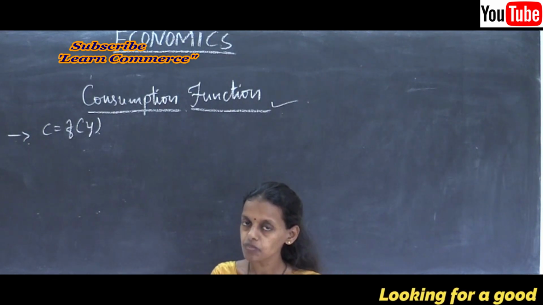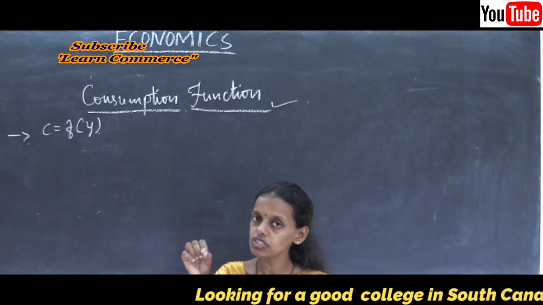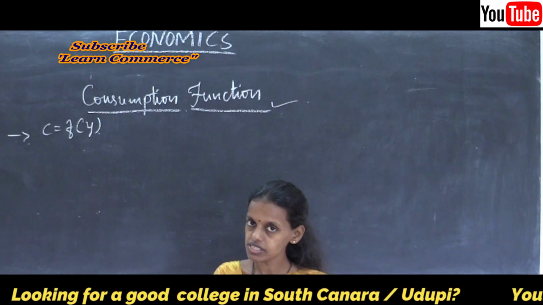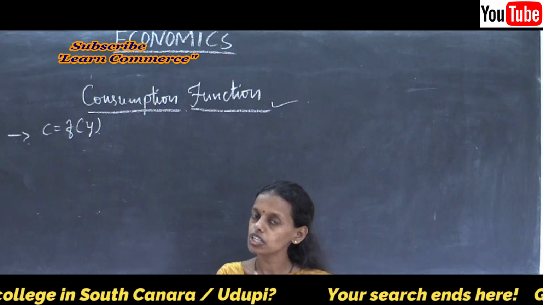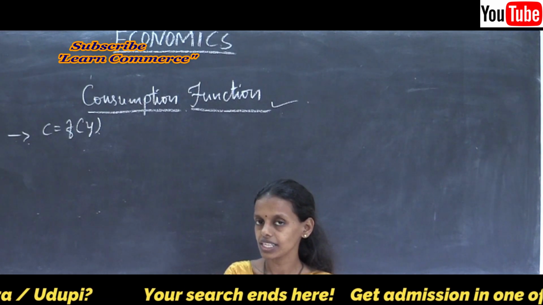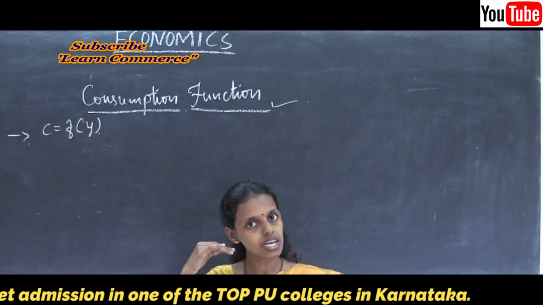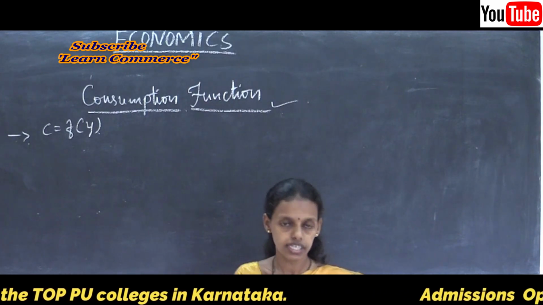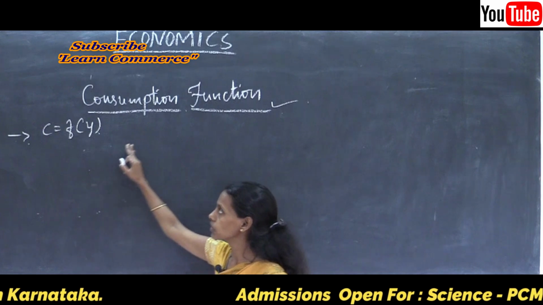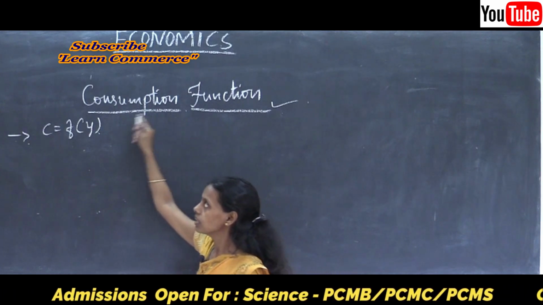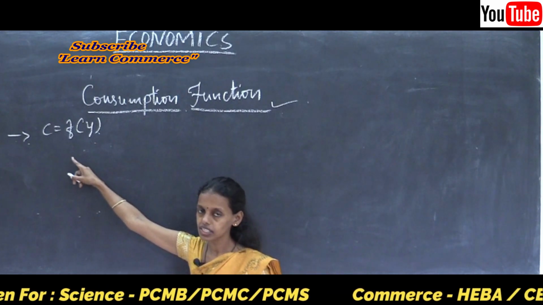It means when the income of an individual changes, consumption also changes. Income increases or decreases, and the consumption level either increases or decreases. That depends upon the consumption and income level of an individual.